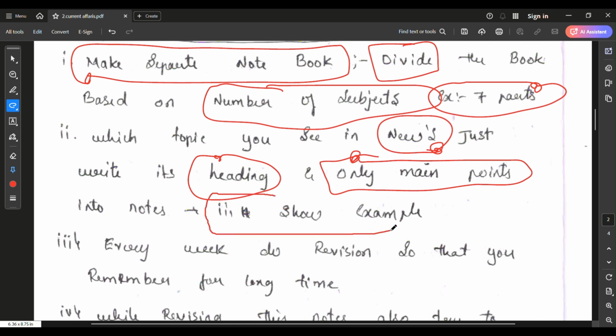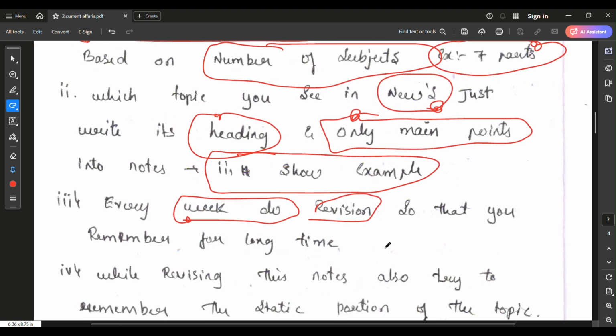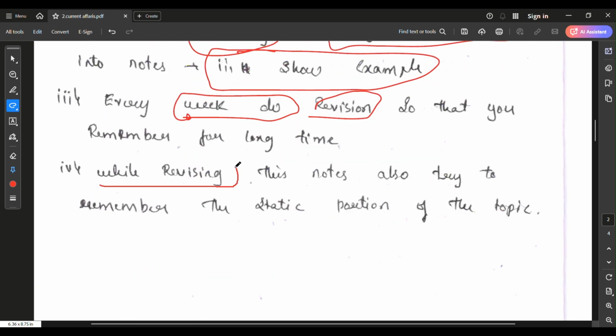I will show you the example, don't worry about that. Every week you should revise these notes, the current affairs notes. While revising the static subject, you should bring these current affairs notes to the static subject. You need to link the current affairs as well as the static and revise everything one time, so that you can remember for a long time, and you can also remember the important topics which were in the news.